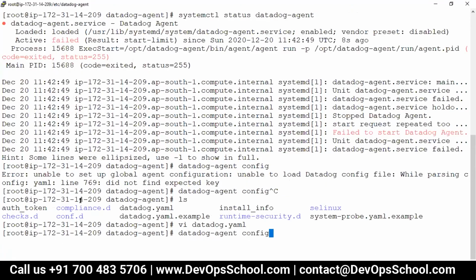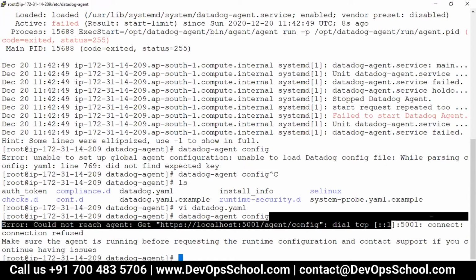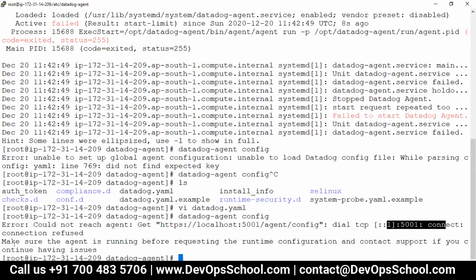And yeah, so here you see connection refused, that's okay, but there's no error as such for this file. So now restart this guy.